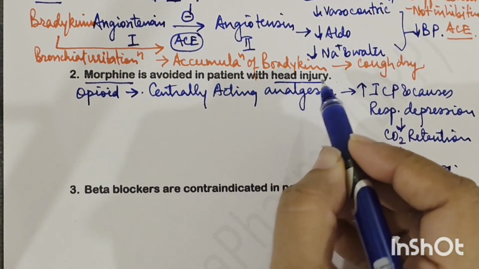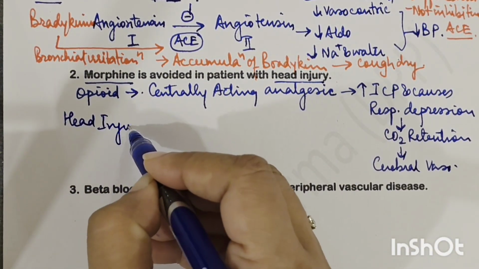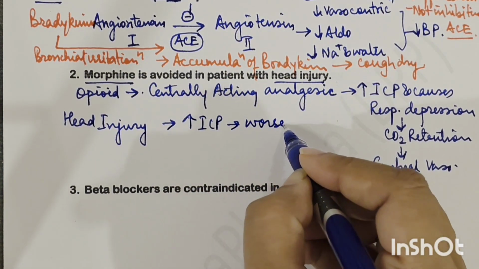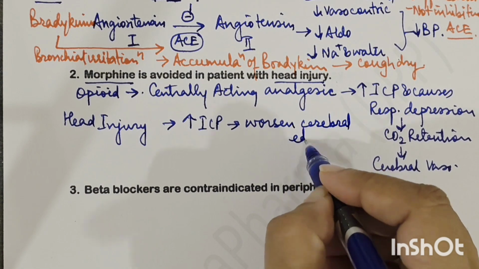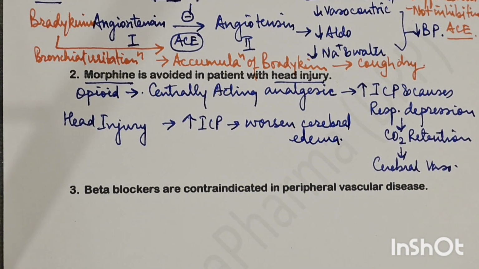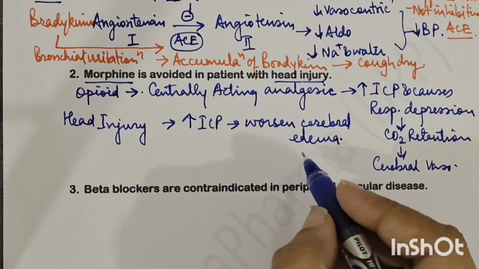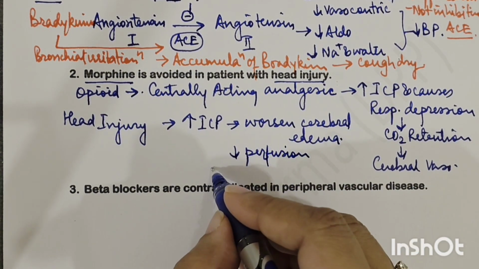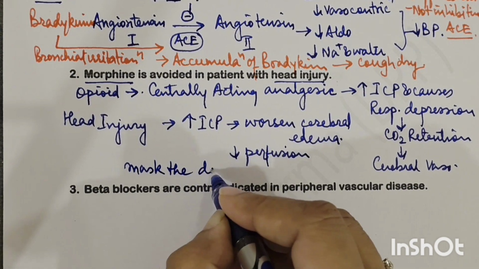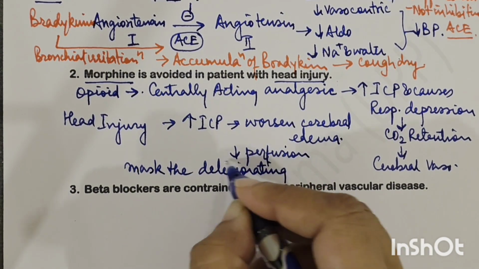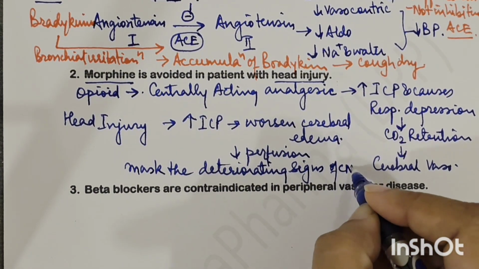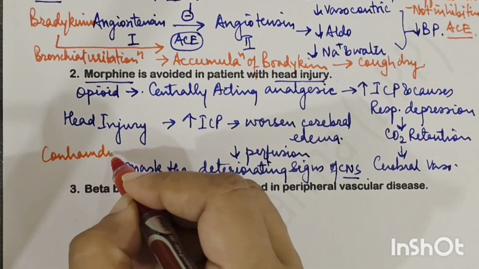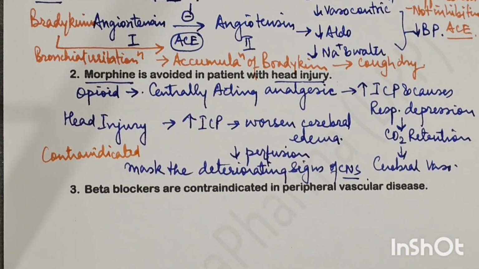Now, in a patient with head injury, if you give morphine, then it will raise the intracranial pressure, and it will worsen the cerebral edema condition. Suppose there is some kind of hemorrhage, or some kind of clot, blood accumulation, that will be worsened. It will reduce the perfusion of the brain, and it will mask the deteriorating signs of CNS neurological status. So morphine is absolutely contraindicated in head injury patients, right?